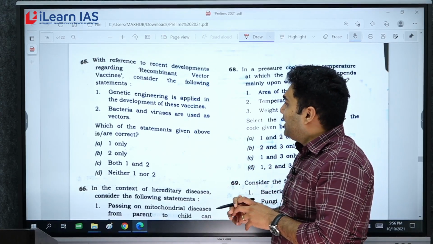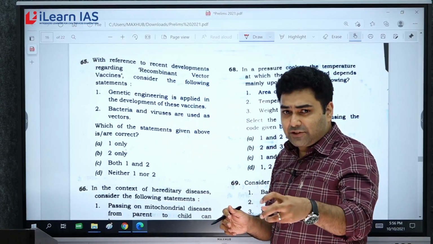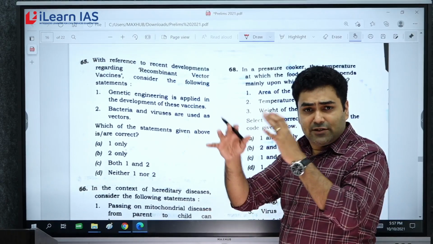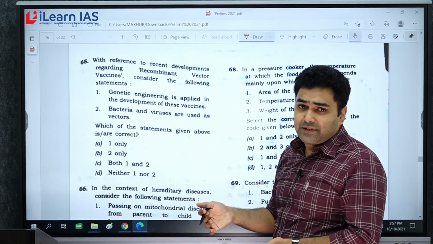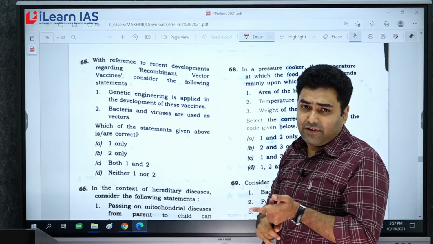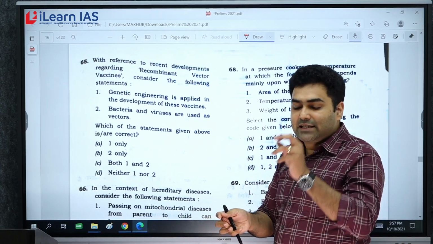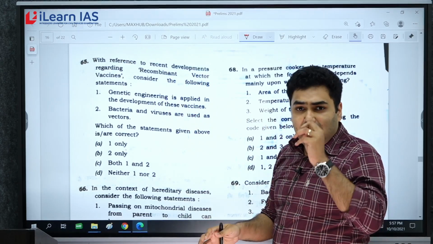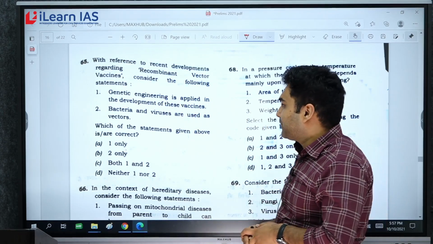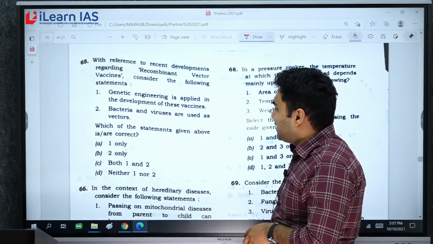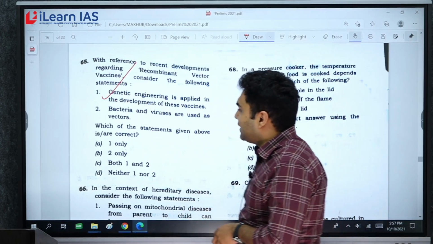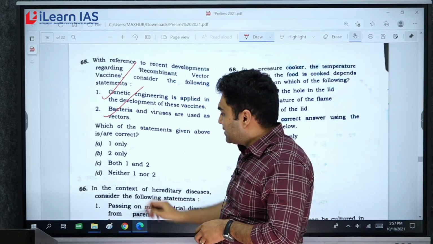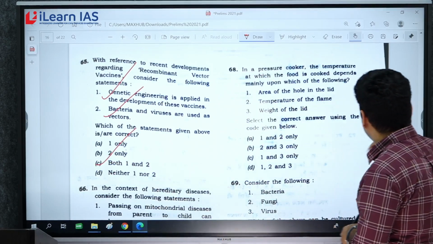So in recombinant vector vaccines, what we do is that there might be a pathogen. Rather than inducing the pathogen, there might be certain non-pathogens that can be used as a vector. They can be virus, they can be bacteria, they can be fungi. And using these vectors, we induce antigen producing aspects of that particular pathogen, and our body will respond to that. Okay, so genetic engineering is applied in the development of these vaccines. This particular statement is correct. Bacteria, viruses, fungi, all can be used as what? Vectors. So the answer is both 1 and 2. Answer is C.